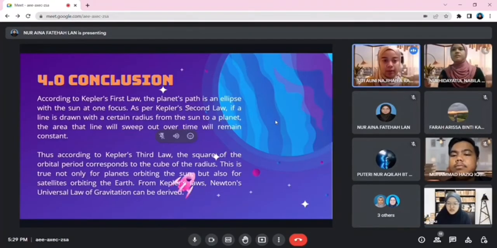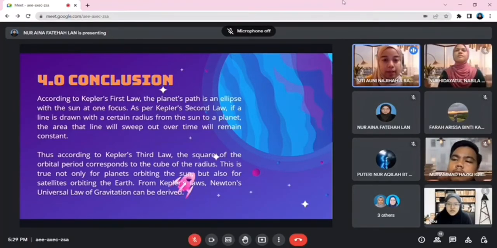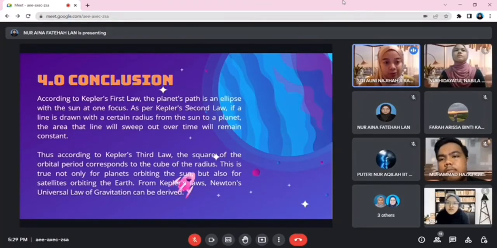Assalamualaikum, my name is SITI NAJIHAH, and to conclude for the topic of the gravitational and Kepler's law, according to Kepler's first law, the planet's path is an ellipse with the sun at one focus. As per Kepler's second law, if a line is drawn with a certain radius from the sun to a planet, the area that line will sweep out over time will remain constant.